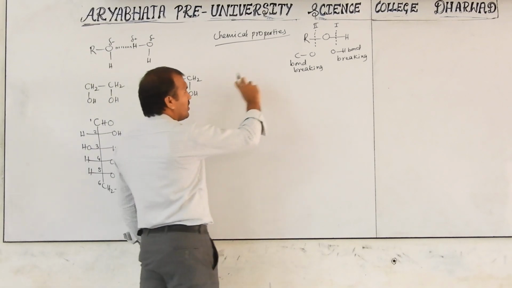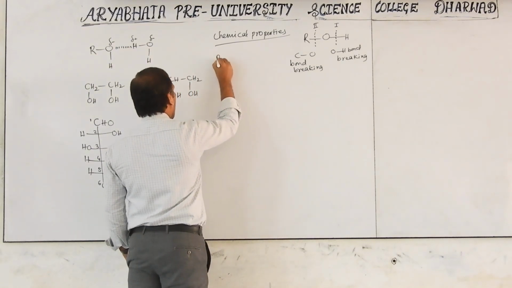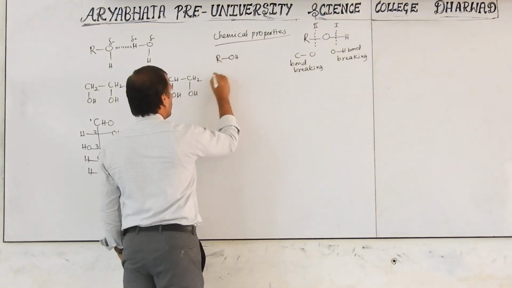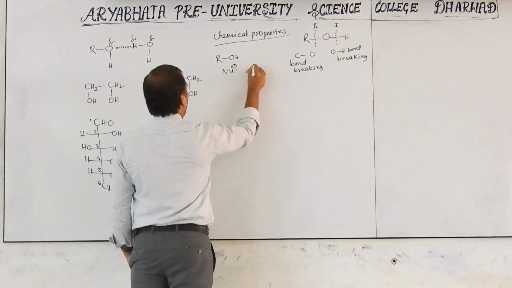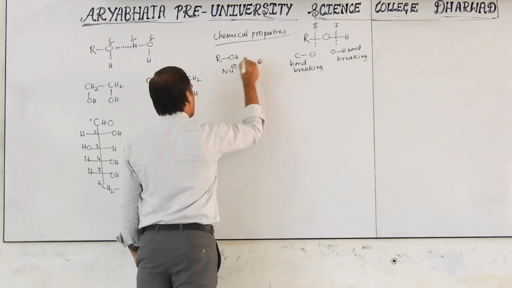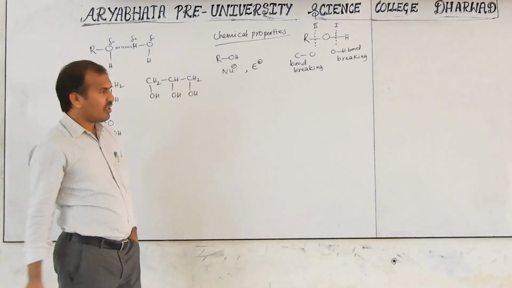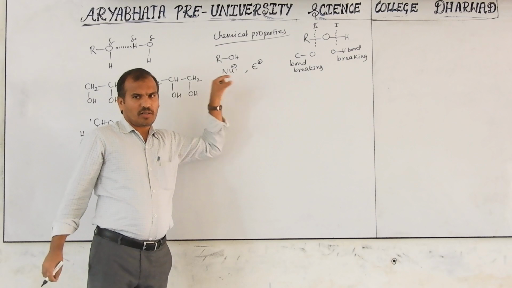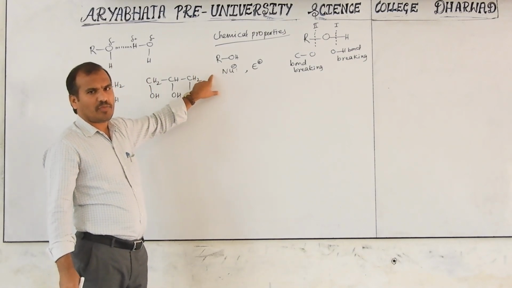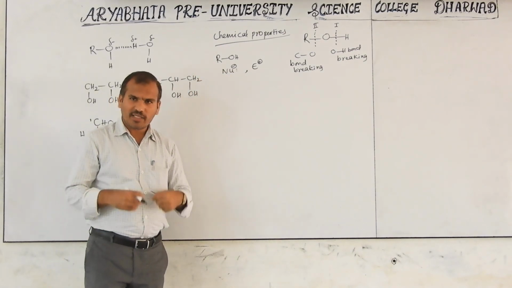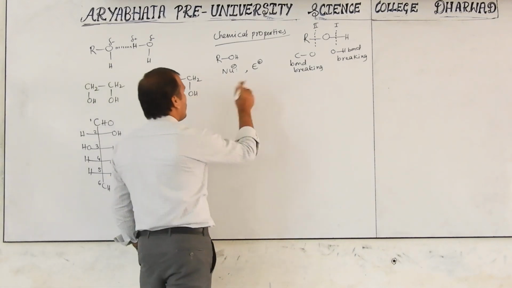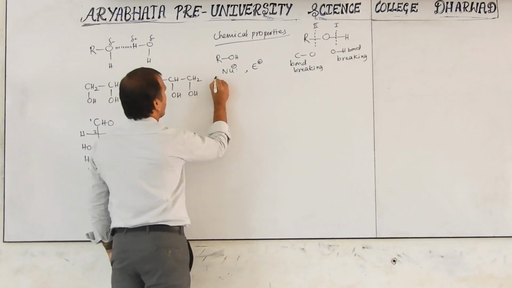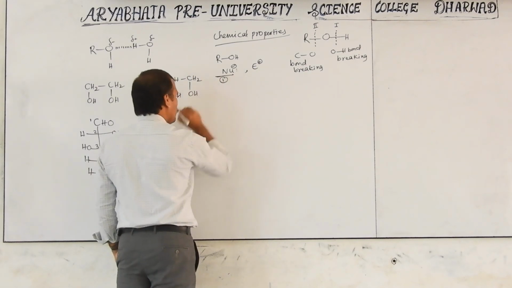Now, this alcohol acts in 2 ways. One is as a nucleophile, another is as an electrophile. It acts as both. E plus means electrophile, and Nu minus or a dot like this is the nucleophile representation. It acts as both electrophile and nucleophile. If you want to know how it is a nucleophile and how it is an electrophile, first I will discuss this one.